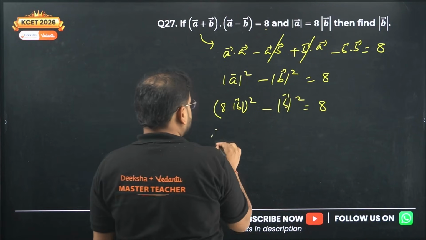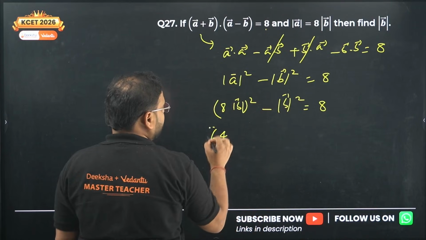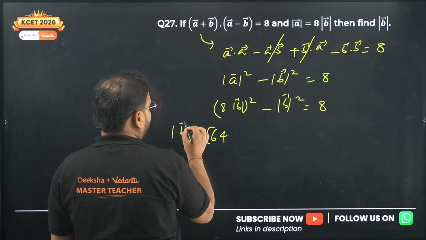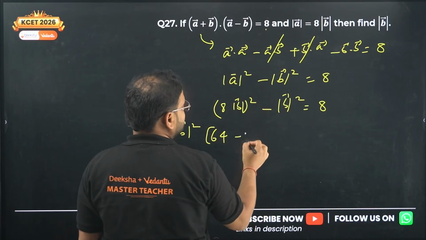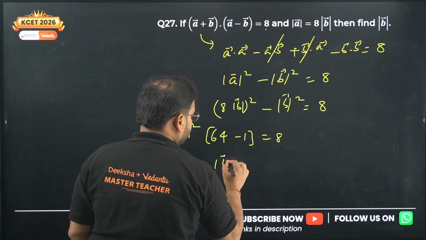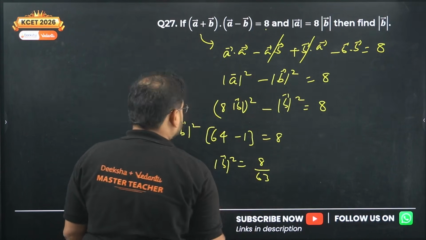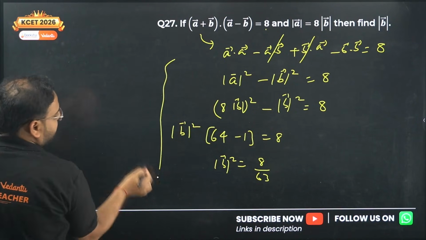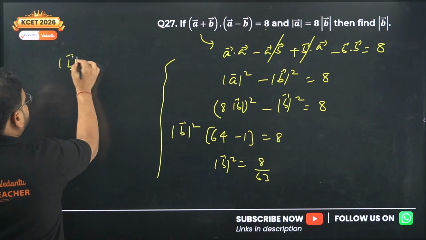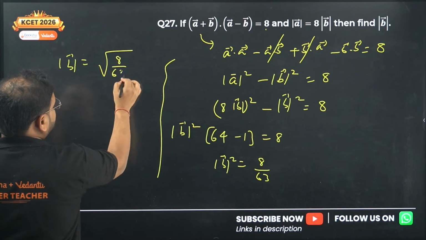Check here. 64, and can we take mod of B square common? 64 is left over here, minus 1 is 63. So mod of B square is nothing but 8 upon 63. So basically from here I'm getting mod of B is equals to root of 8 by 63.